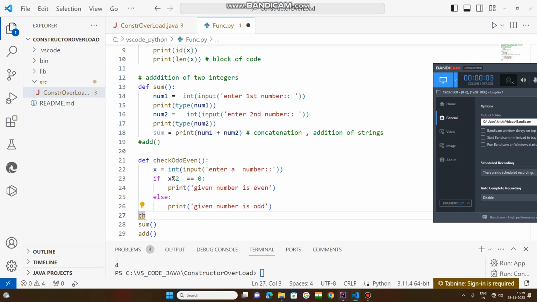Call this check odd even. Always the function will be terminated with the okay. Now expected expression, check odd even.